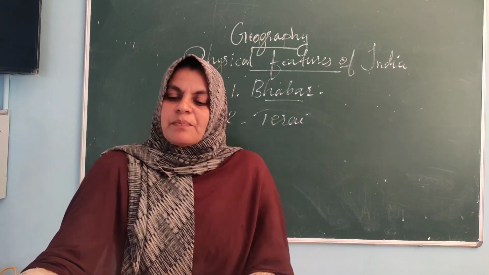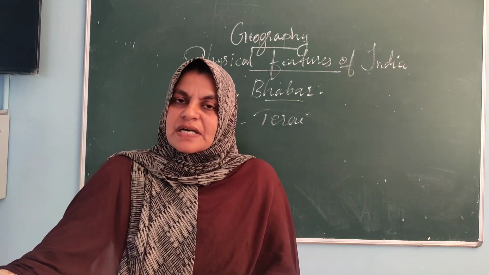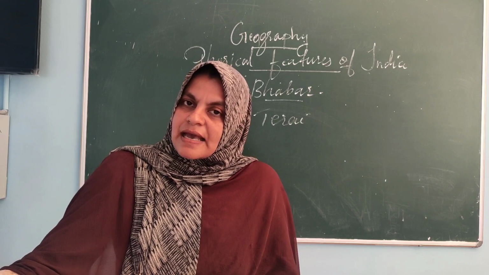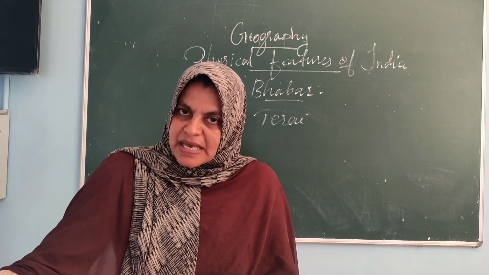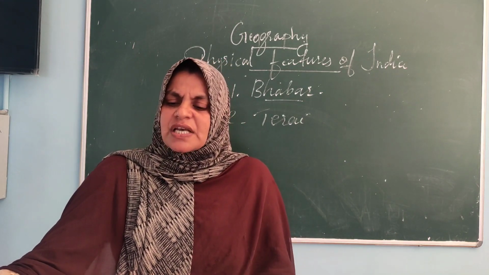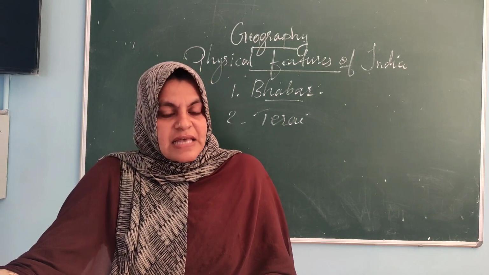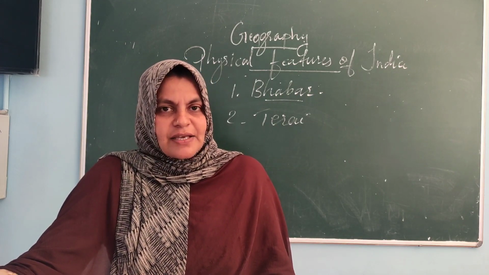So because of the influence of our rivers and streams that re-emerged, this area became a marshy and a swampy area. That is known as Terai. I think you got it now.